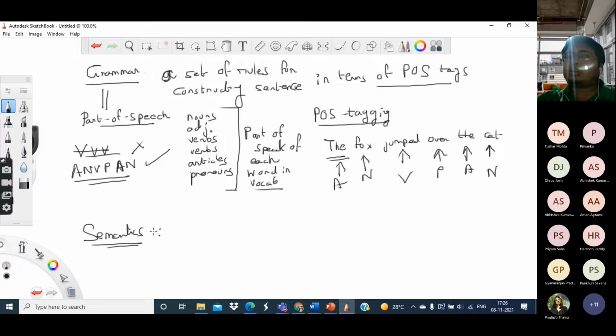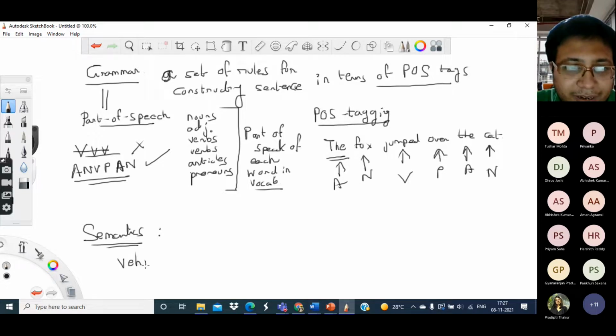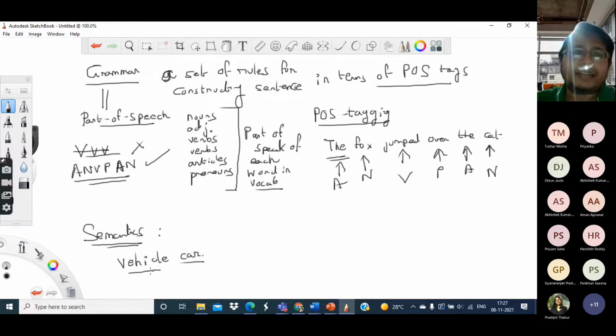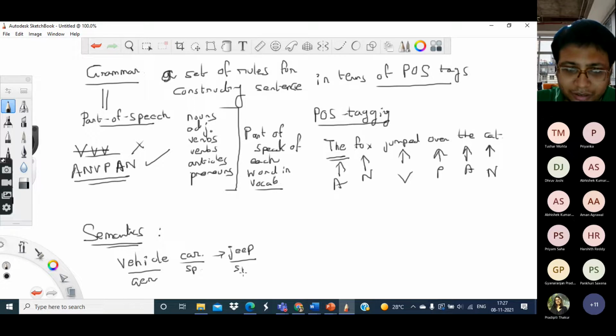Now, there are also different words which mean the same thing. There are also some words which have related meaning. That is, there may be one word which means something bigger than the previous one. Say for example, consider the words vehicle and car. We know that vehicle in this case is a general word and car is a specific word. And then you may consider another word like jeep. Jeep, as we know, is a special kind of car, so it is even more specific.